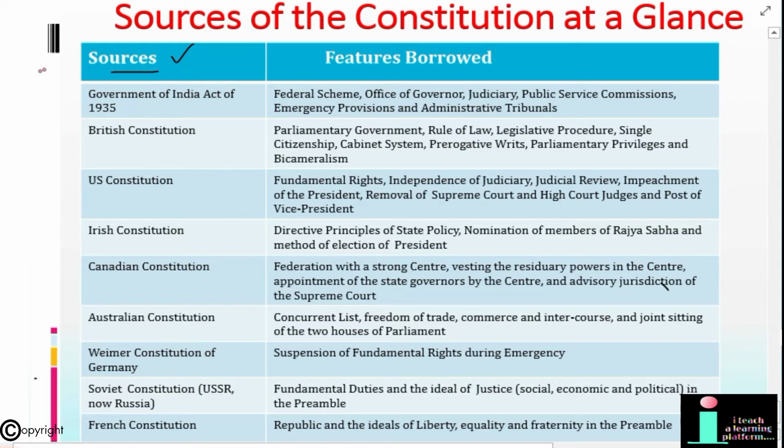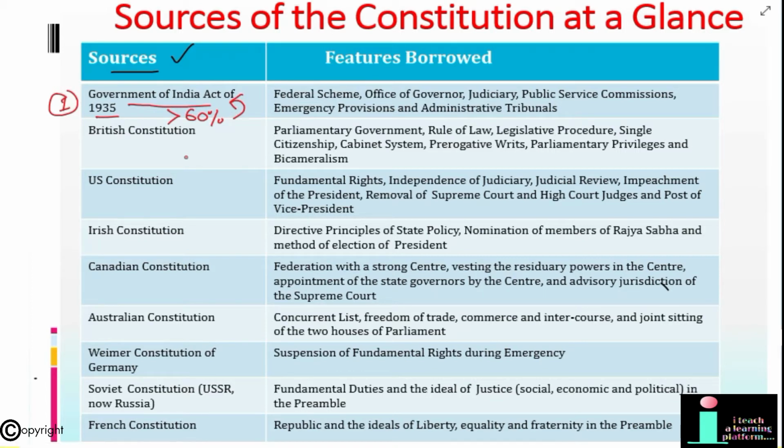If we talk about the sources of Indian Constitution, as you all know, we have taken different sources in our constitution. The Government of India Act of 1935 was the major part of our sources. About 60% of the provisions are from the Act of 1935.